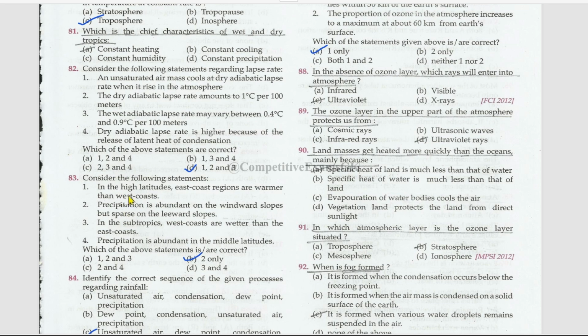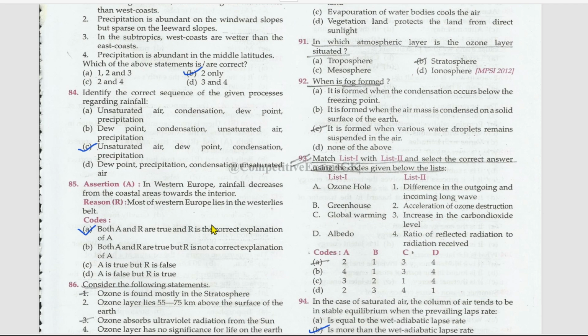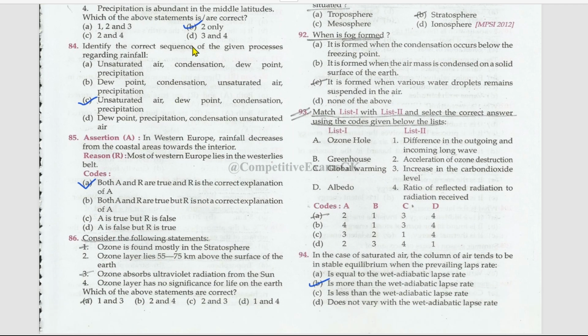In the high latitudes, east coast regions are warmer than the west coast. No. Precipitation is abundant on the windward slopes but sparse on the leeward slopes. True. In the subtropics, west coasts are wetter than the east coast. False. Precipitation is abundant in the middle latitudes. This is also false. Only the second statement is the right statement. Identify the correct sequence of the given processes regarding rainfall. Unsaturated air, dew point, condensation, then precipitation. Next, assertion and reason.